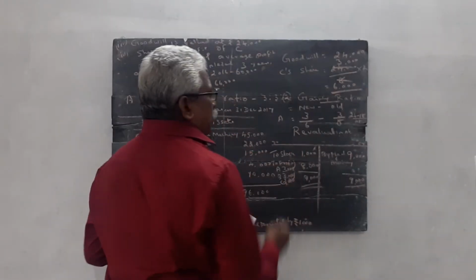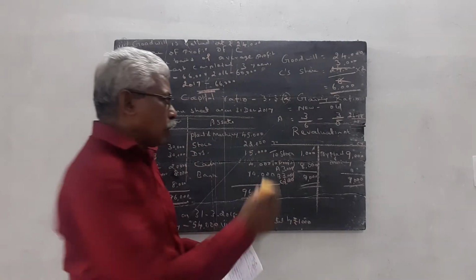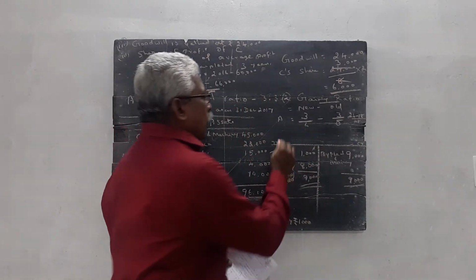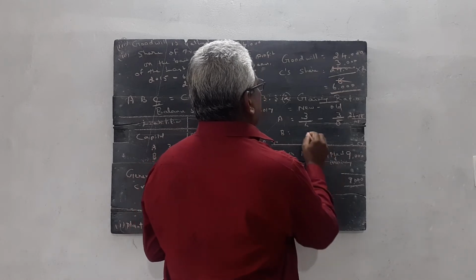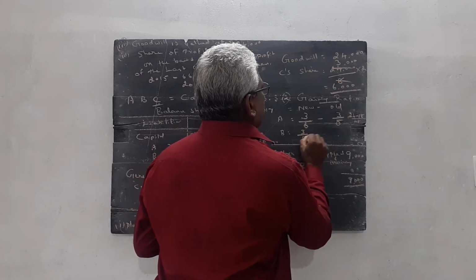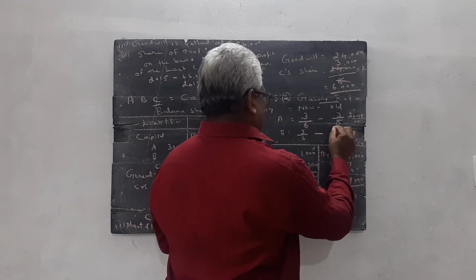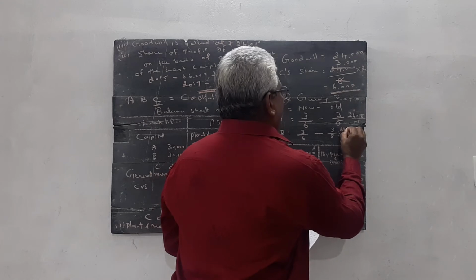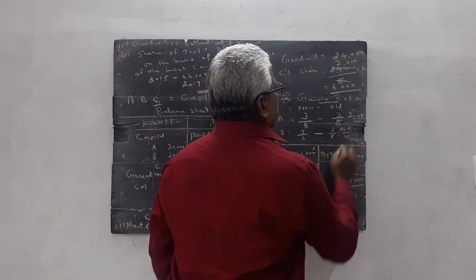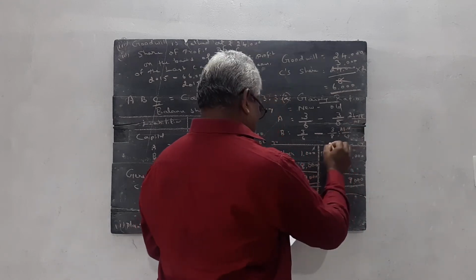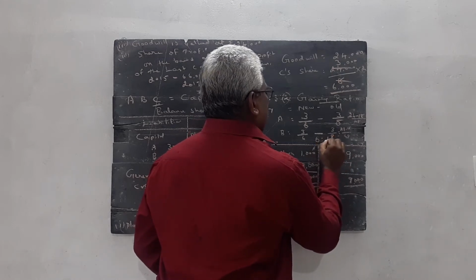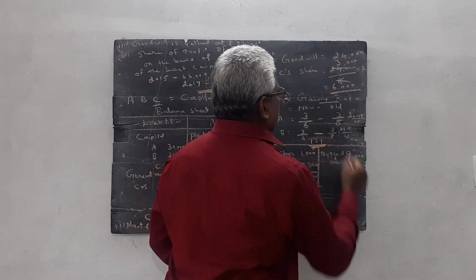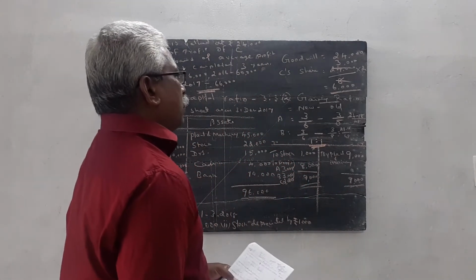Then B's gaining ratio is equal to 3 by 6 minus 3 by 8, 24 minus 18 divided by 48. So, their ratio is 6 is to 6. It can be written as 1 is to 1. The gaining ratio is equal to 1 is to 1.